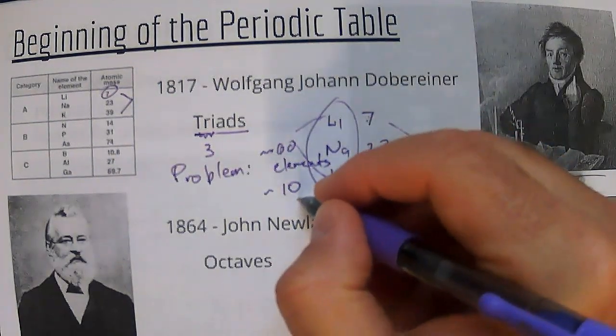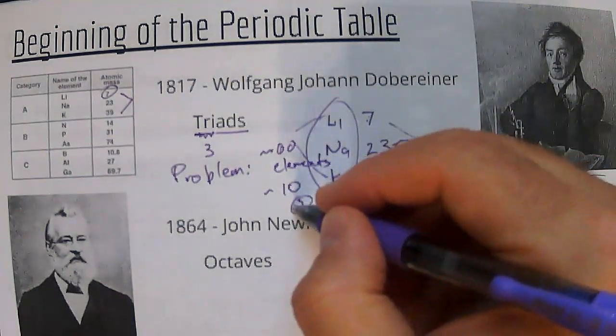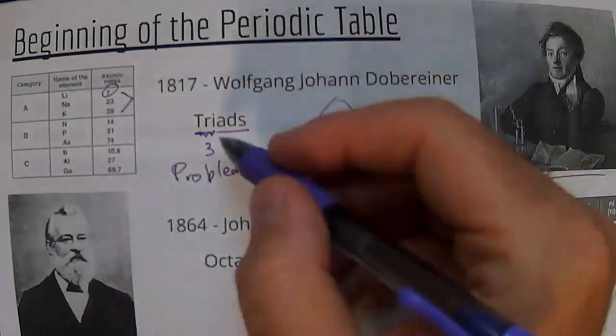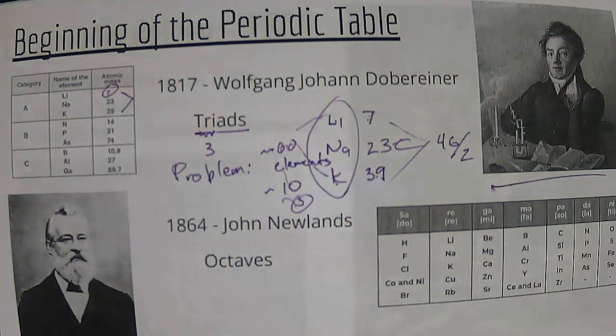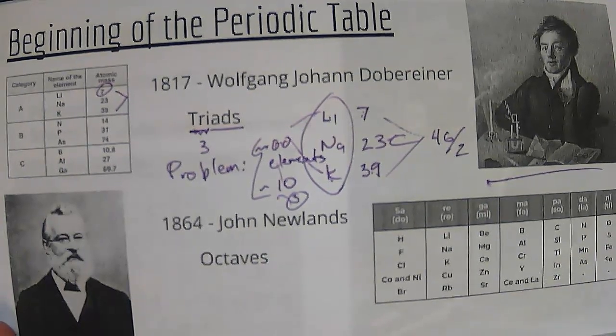So that means that only half of the elements were fitting into triads. So this was a valiant effort to organize the periodic table, but it really wasn't working because it didn't fit for all of the elements. And we wanted to try to figure out a way to get all of the elements organized into something that makes a lot of sense.